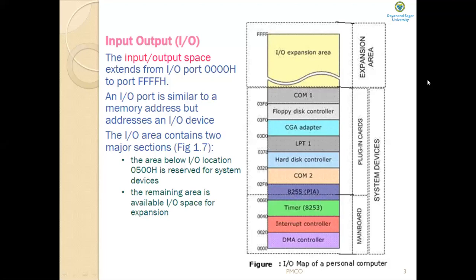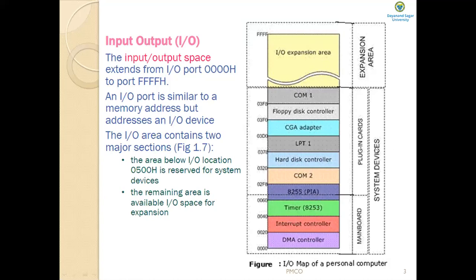The input-output area contains two major sections. If you refer to the figure here, the area below IO location 0400H actually, it is not 0500H, it is 0400H, is reserved for system devices. So this area, the system device area up to here. The area below IO location 0400H is reserved for the system devices.